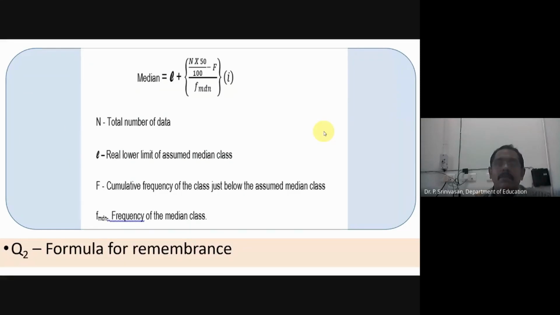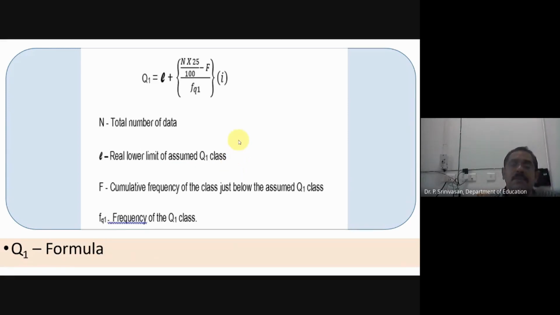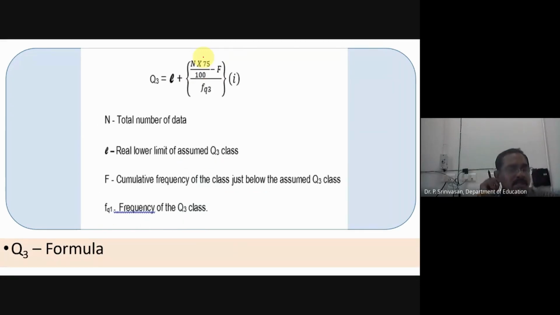So this is the formula for the median. Okay, for the assumed median class, real limit for the assumed median class. Likewise, we have to assume for the Q1 class and Q3 class the same way. Everything is one and the same. So this is for the assumed Q1 class: cumulative frequency just below the Q1 class, frequency of the Q1 class. So you can see this. The same thing here. Right now I am showing for ungrouped and grouped data. Both I will show.